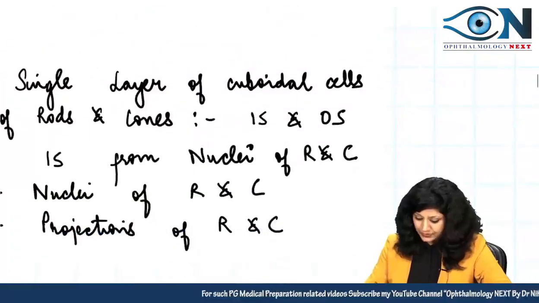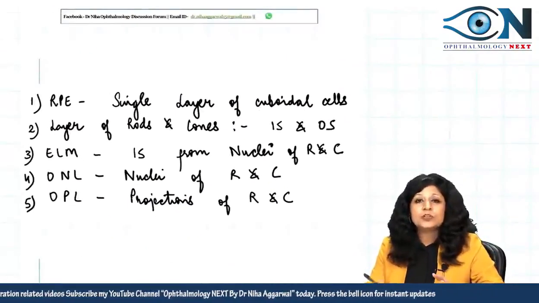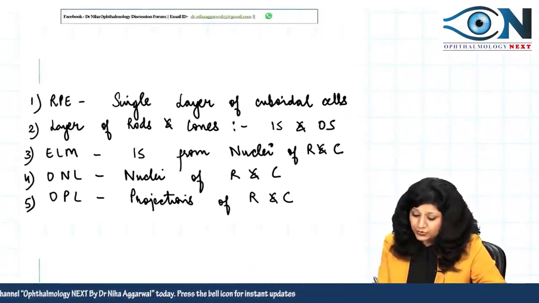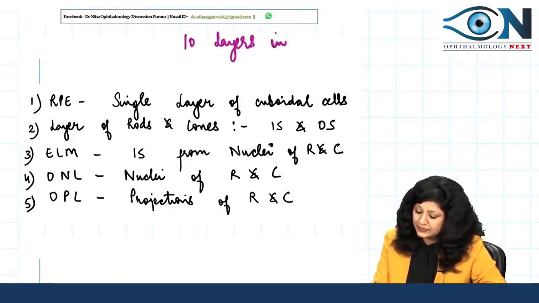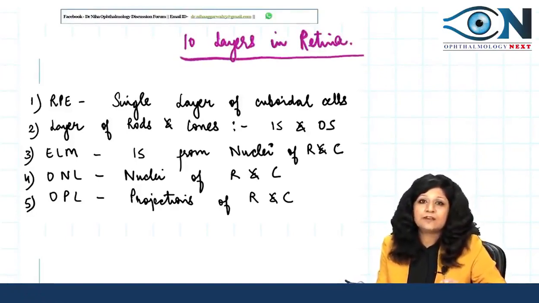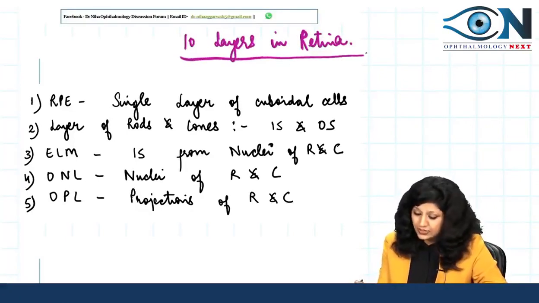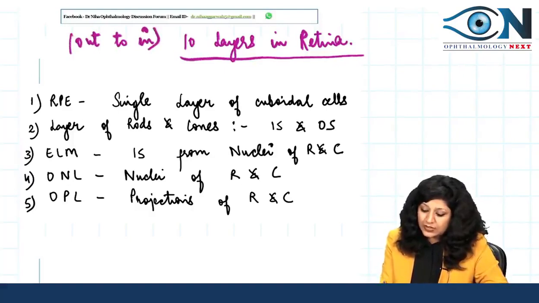Now how to interpret such questions, I want to give you a clue. As you know, we have 10 layers in the retina, right? Whenever such a question comes, to answer it you should have the details in your mind. So if we start from out to in, which one is the outermost layer? The RPE layer.